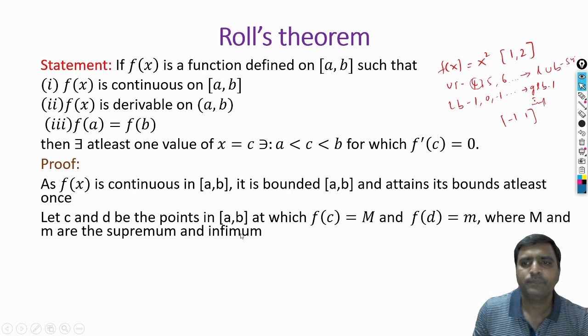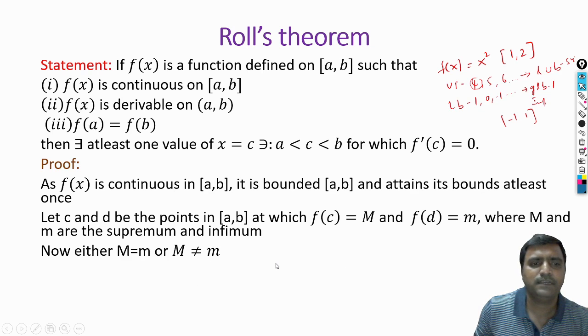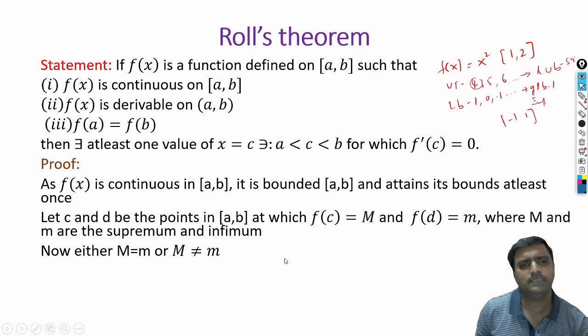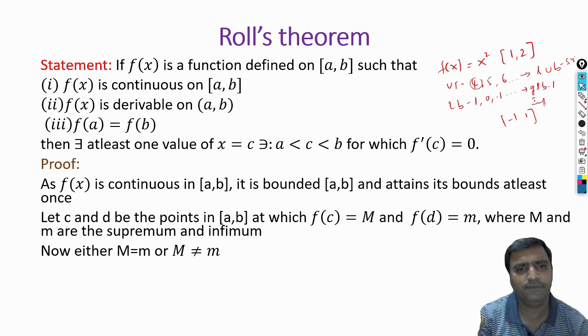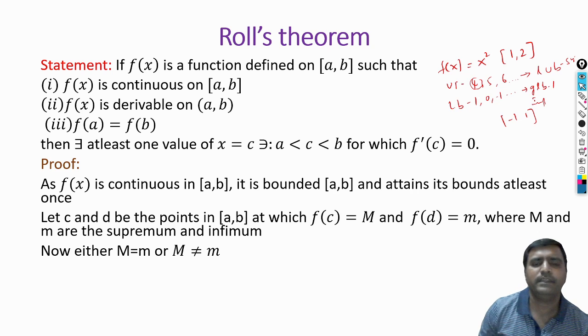Okay. Yes, when we give c in place of x to the function f of x, it gives the supremum, and when you substitute d in place of x in f of x, it gives the infimum. So m and M are the infimum and supremum of the function. Here we have two possibilities: either M is equal to m, supremum equal to infimum, or supremum is not equal to infimum. In some cases supremum is equal to infimum, and in some cases they are different.